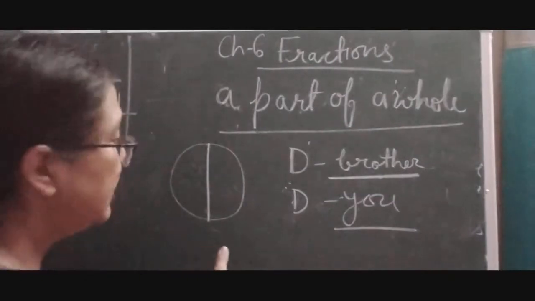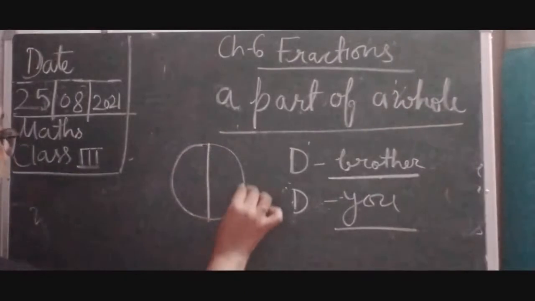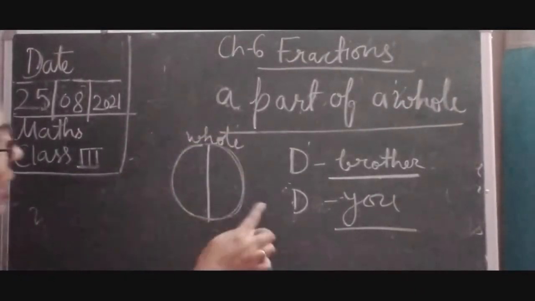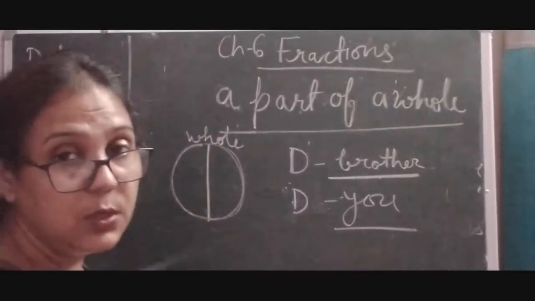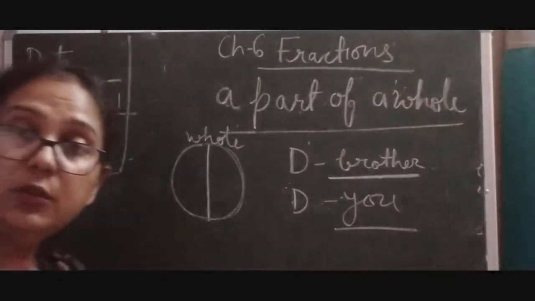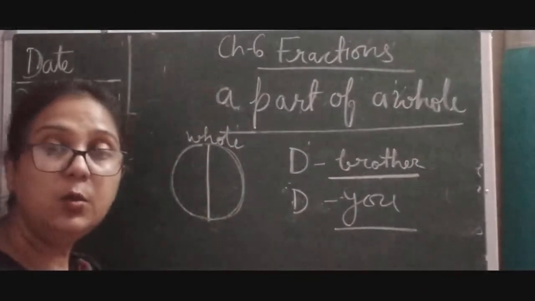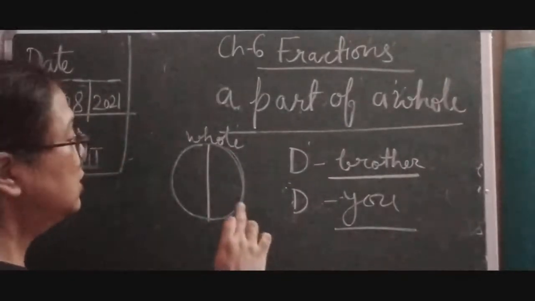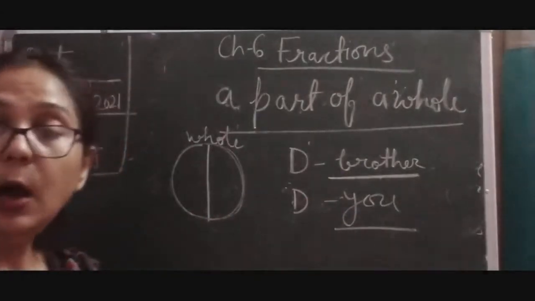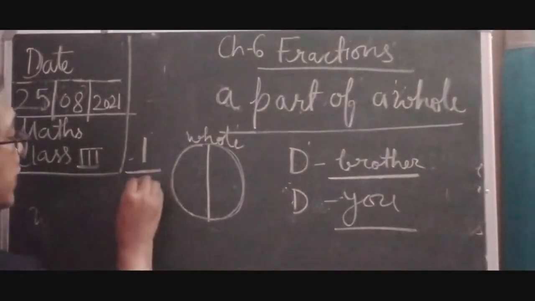So here children, you can see the whole pizza, it means this is the pizza which is whole, and you have cut it down because you have to distribute this pizza, because you only have 1 pizza. So that is why you have to distribute this pizza into 2 equal parts. Okay, so you have cut it equally and you have distributed 1 part to your brother and the next part you have taken. So how many parts have you taken? You have taken 1 part of the 2 parts.